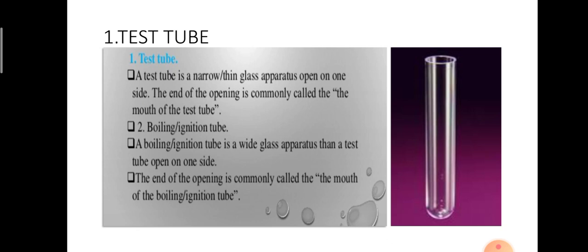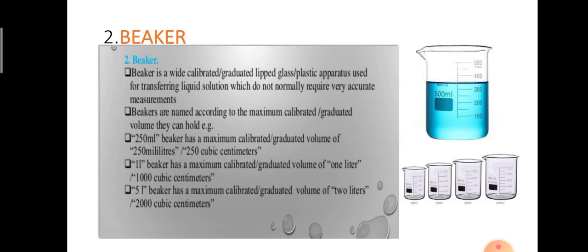So you know the structure of a test tube. At the upper end it should be open, the lower end should be closed. It is a narrow tube. Is it clear? Next, move on to the second.